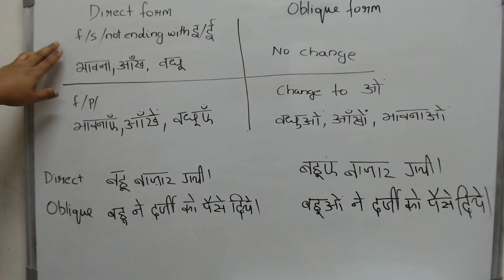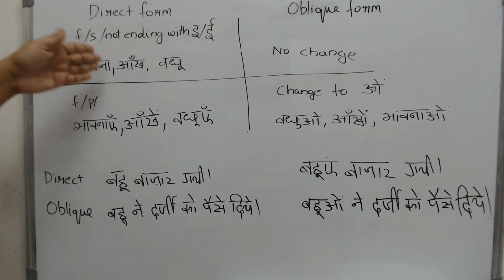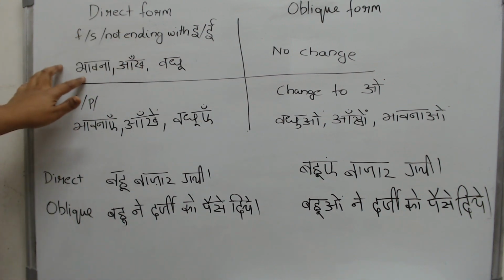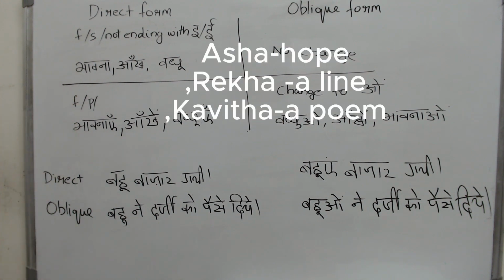Now let us see what happens to all those female singular noun words which do not end with a I or E, which is not ladki, khidki, not any of that. We have taken 3 different examples. One is a female word ending with an aa ki matra: bhavna, lata, rekha, asha.